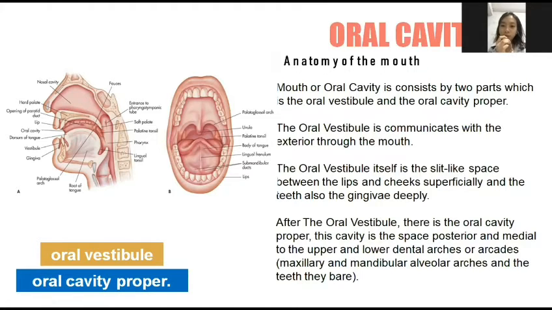Now I'm going to explain about the oral cavity. The mouth, or oral cavity, consists of two parts: the oral vestibule and the oral cavity proper. The oral vestibule communicates with the exterior through the mouth.